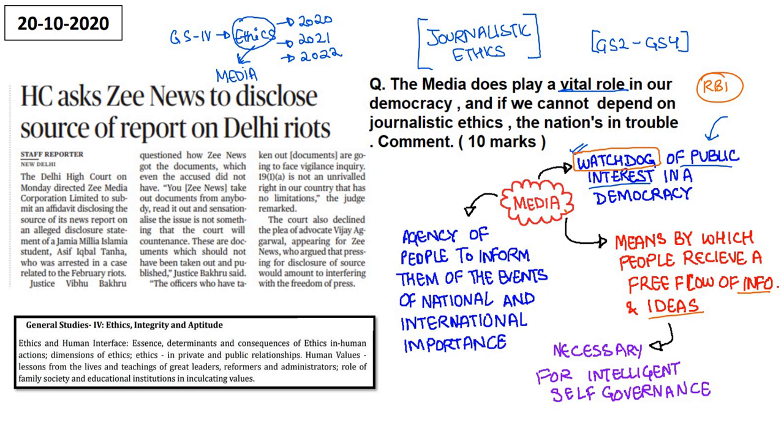So the fundamental objective of journalism or the fundamental objective of media is to serve people with news, with views, with comments, with information in a very fair, in a very accurate, unbiased and decent manner and language. That is the fundamental objective or cardinal principle of media or journalism. Clear? So you can say ethics in journalism is very important. Media is the agency of people to inform them of the events of national and international importance, and based on this information we can rightfully guide ourselves financially, physically, emotionally, right?